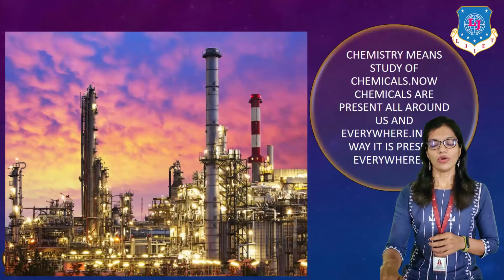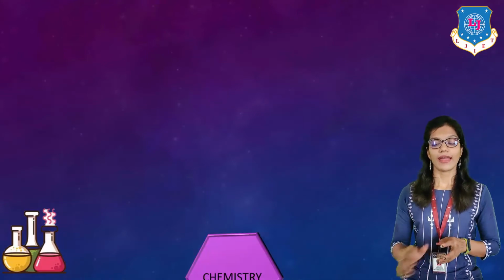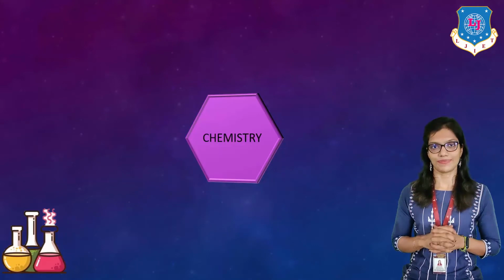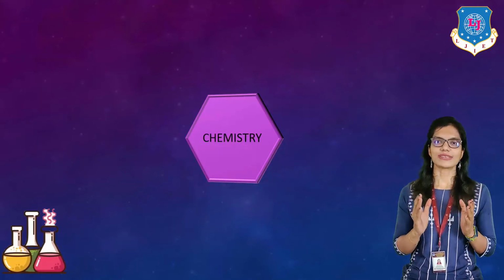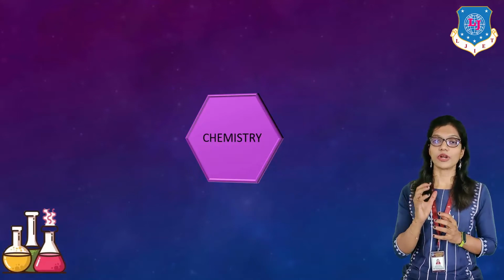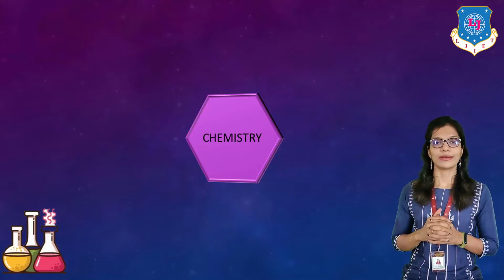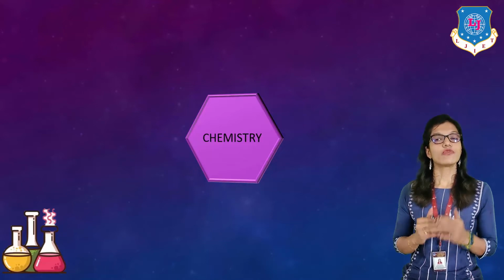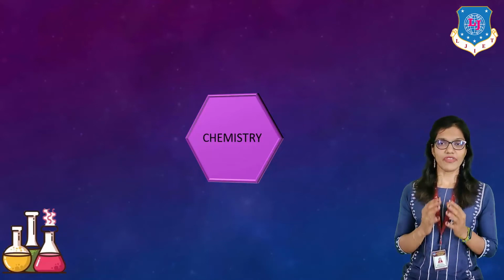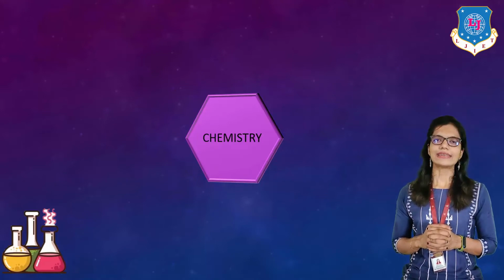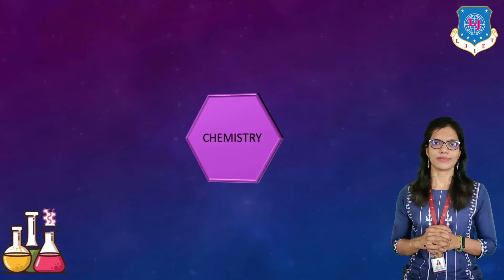Now let's move ahead to the branches of chemistry. How many branches are actually there? When we talk about chemistry, it is typically divided into five main branches. Let's take a look at them one by one.